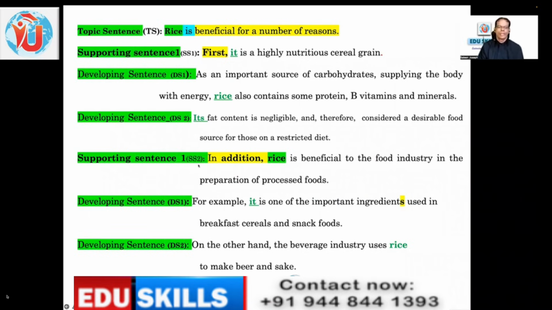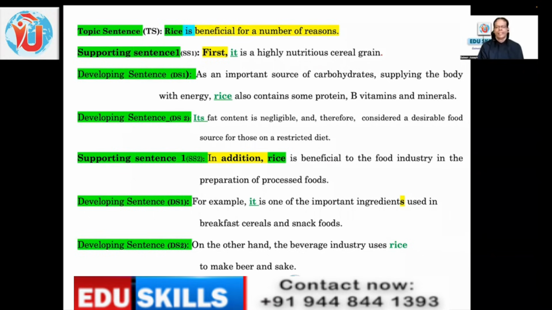Then you have supporting sentence 2. Sorry, there is a mistake. This is supporting sentence 2. And in addition, see, there is a transition signal. Here there was first, here in addition. This should be there. This is one of the aspects that you have to practice in your writing as well. When you connect sentences, there should be a transition signal, which should be very spontaneous and natural. It should not be just added for the sake of adding.